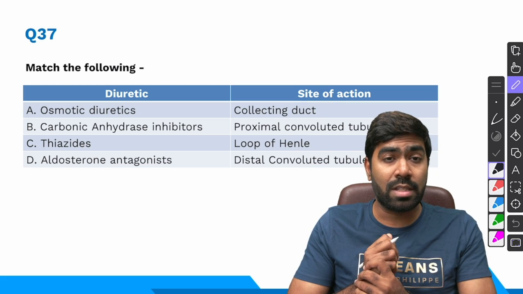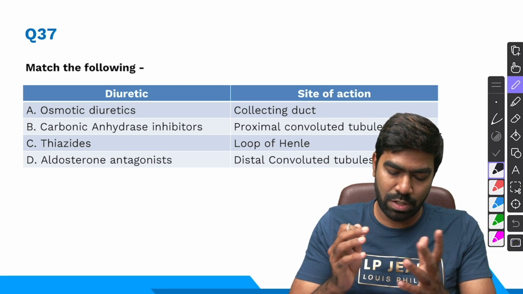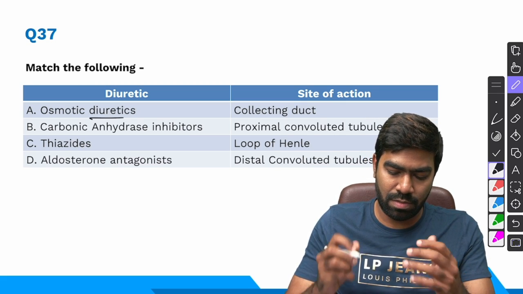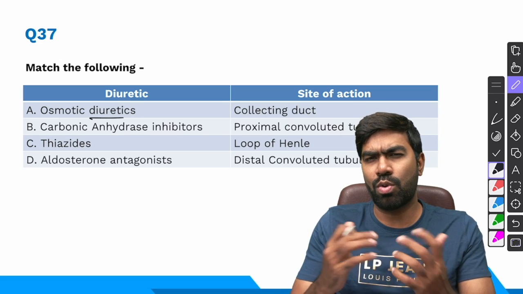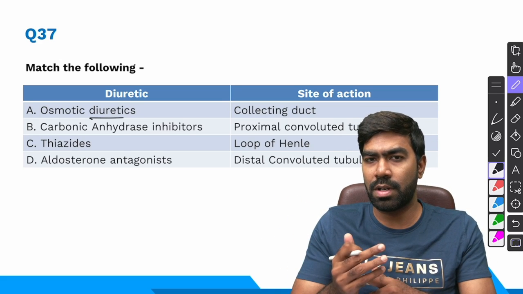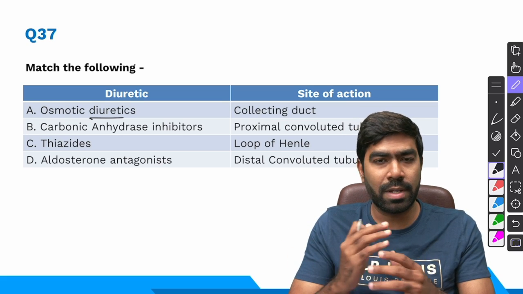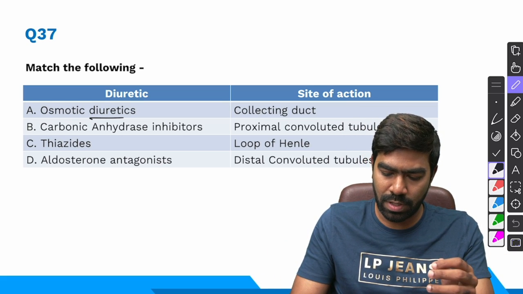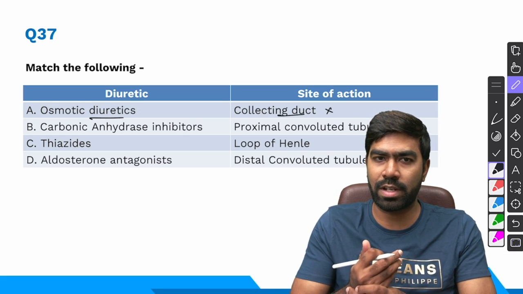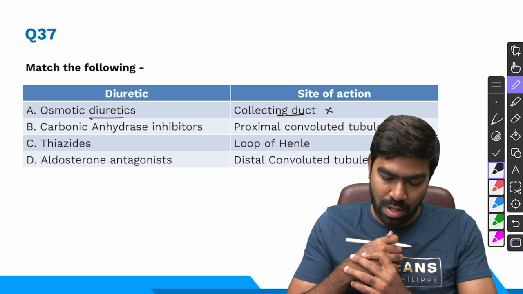So question number 37. So you have to match the following. It's based on diuretic action. Osmotic diuretics have a diffuse mechanism of action throughout the nephron. It's going to act on the water permeable regions like proximal convoluted tubule and the descending limb of loop of Henle. That's the major site of action. Of course, the collecting duct also, but collecting duct alone is not the major site of action for osmotic diuretics.